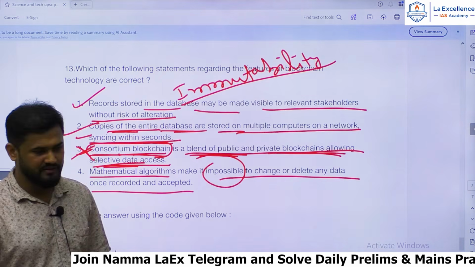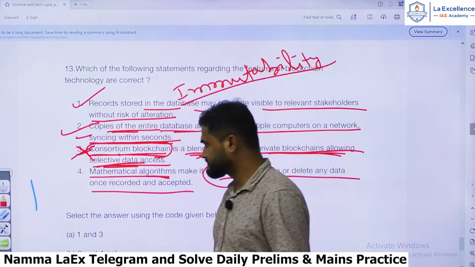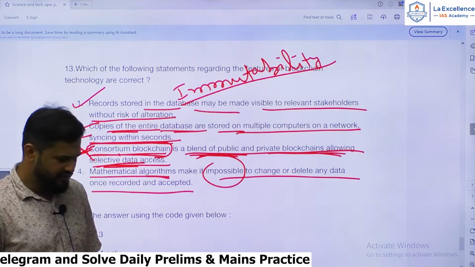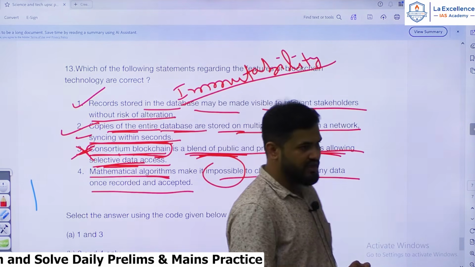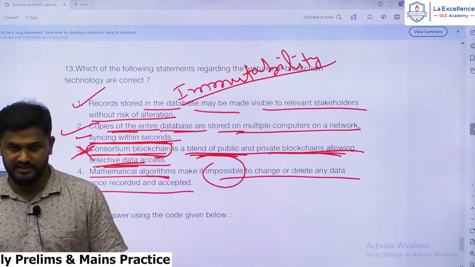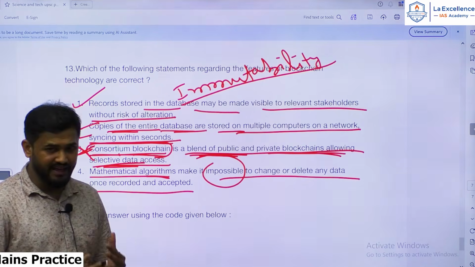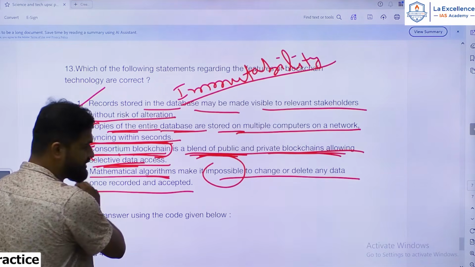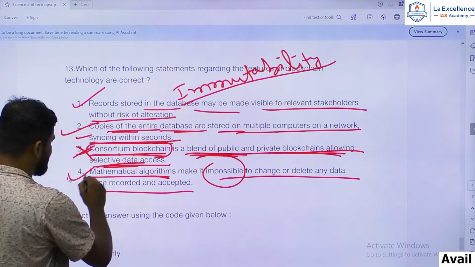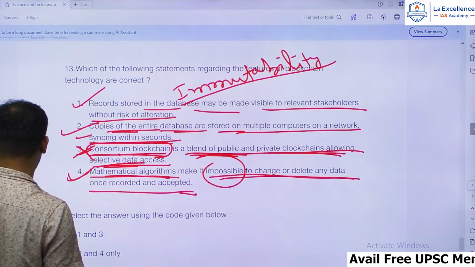It is impossible because it uses highly complex algorithmic encryption techniques like hashing, which has a specific numbering, and it also uses consensus methodologies for verification of the blocks. So it's highly encrypted data, hence cannot be altered. Hence the statement must be right. Yes, mathematical algorithms make it impossible to change or delete any data once recorded and accepted.